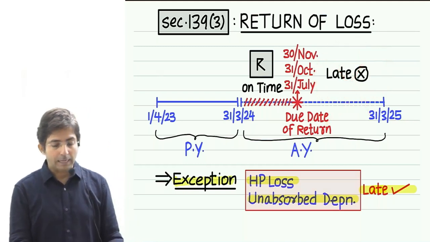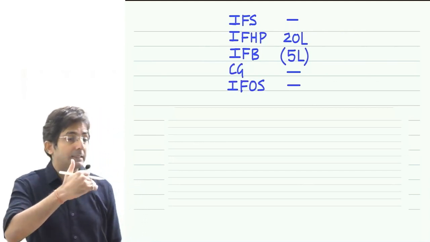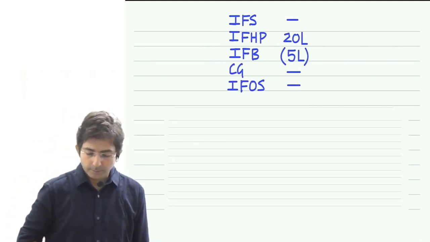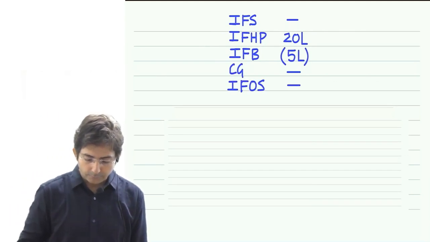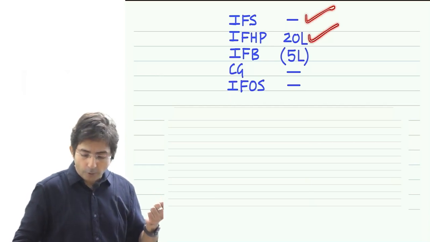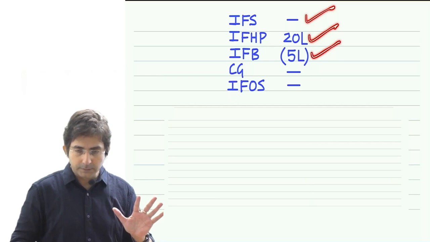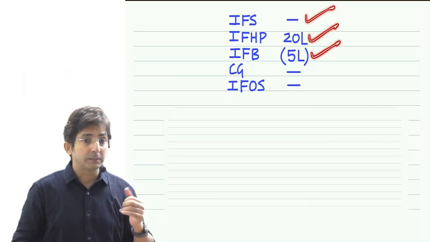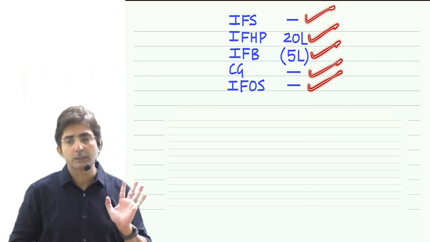Okay, now try this example. You will discover one good thing in this example. Imagine an assessee had income from salary of 0. Check the example. Income from house property 20 lakhs. Income from business negative 5 lakhs, which means there is a loss in the business. No capital gains, no income from other sources.